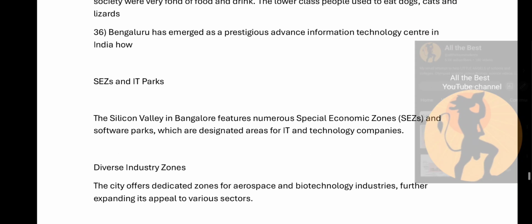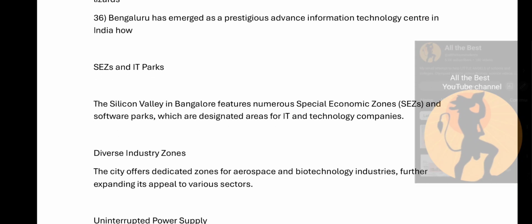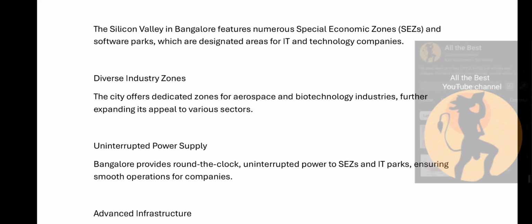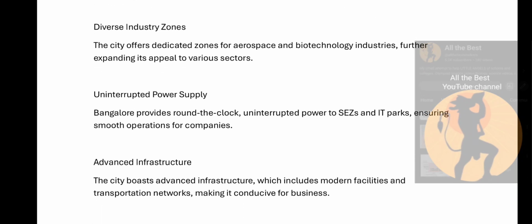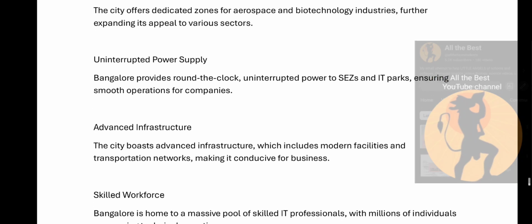Bengaluru has emerged as a prestigious advanced information technology center in India. How? First, SEZs and IT parks. Silicon Valley in Bangalore features numerous special economic zones (SEZs) and software parks, which are designated areas for IT and technology companies. Next point is diverse industrial zones. The city offers dedicated zones for aerospace and biotechnology industries, further expanding its appeal to various sectors.